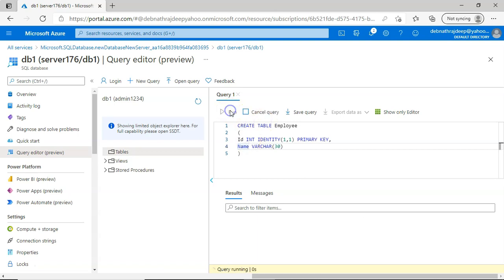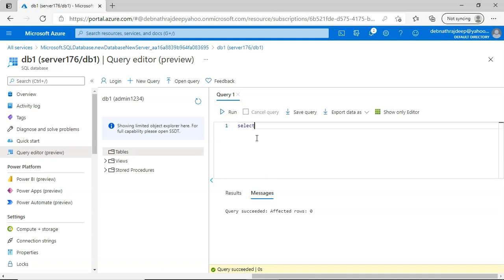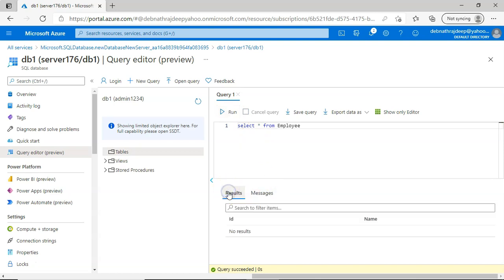So now if I run it, it's done. Now I can check the result, select star from employee, I can run it. So let's see the result. There is nothing returned, so I can of course enter some value into it. So I can do insert into employee, and then it should be only the name, and the values should be, say, my name, batch, and let me run it.